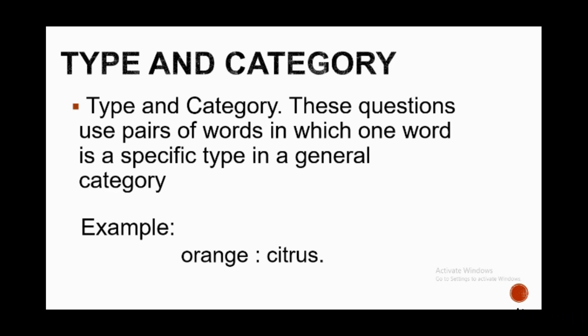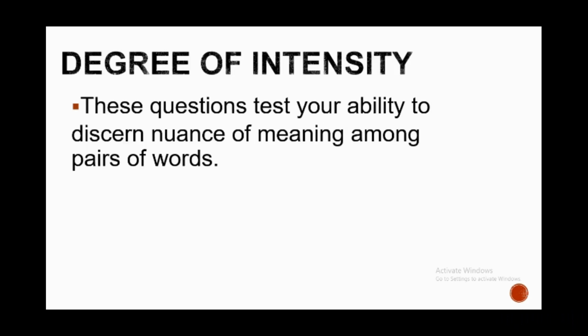Next, degree of intensity. These questions test your ability to discern nuance of meaning among pairs of words. When we say nuance, these are variations of meaning that are hard to notice. For example, shower is to monsoon.